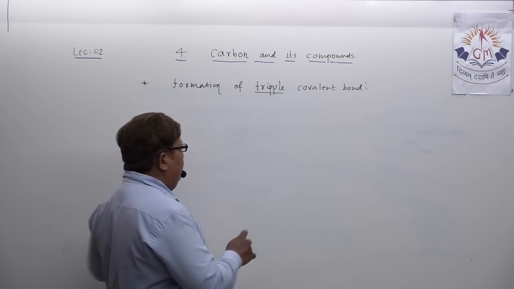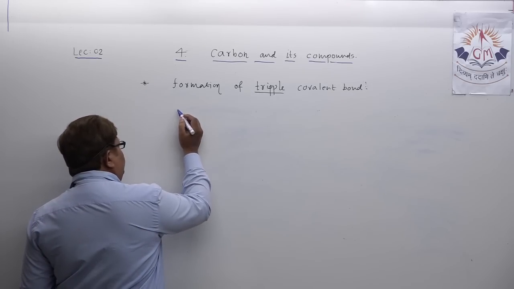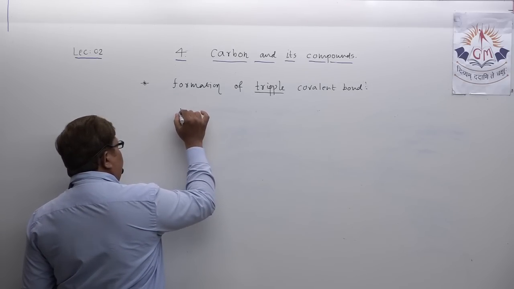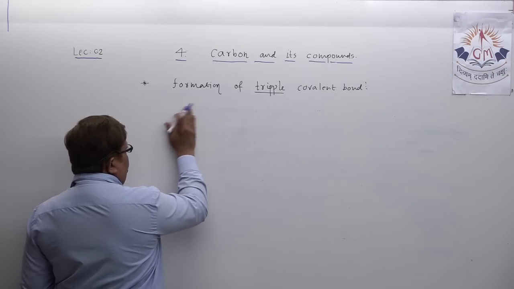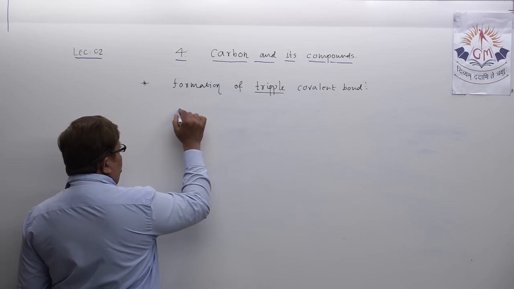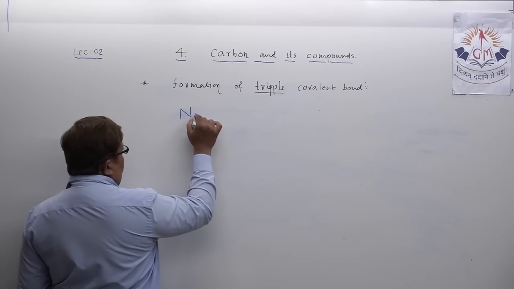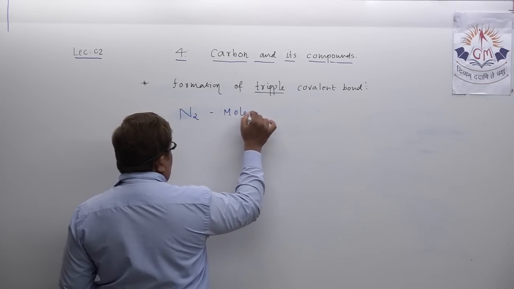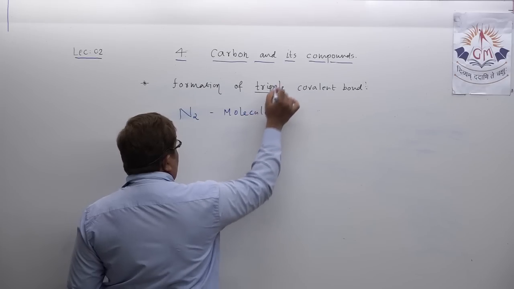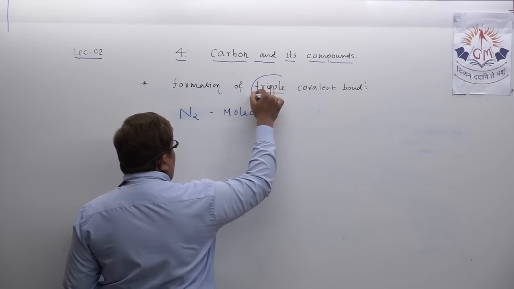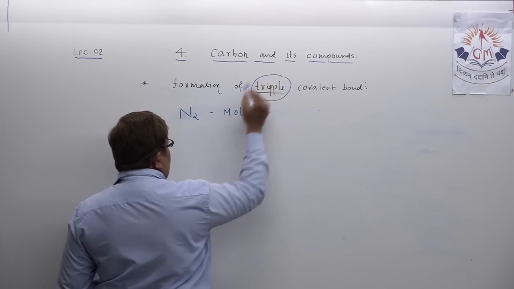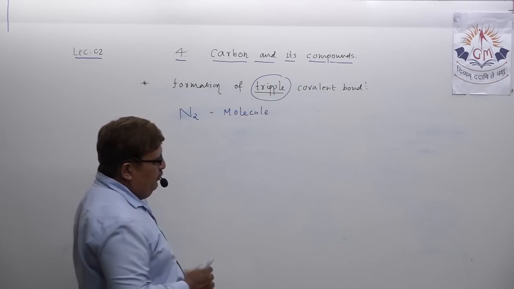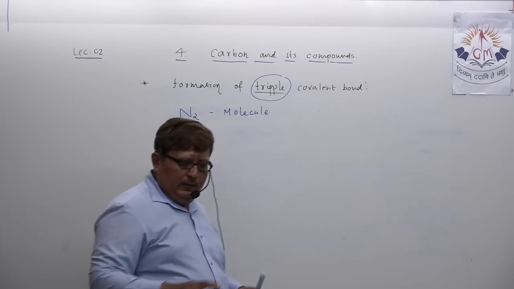Understood? Let us take the example of formation of nitrogen molecule, which you call N2 molecule. Let us try to understand the formation of triple covalent bond in nitrogen molecule.